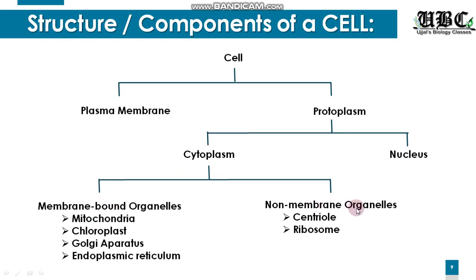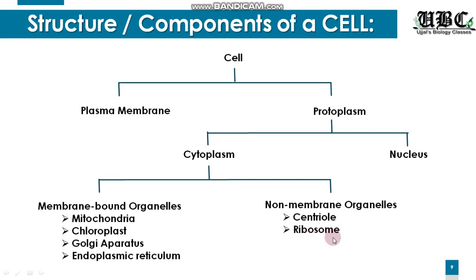Coming to the non-membrane organelles, we have centriole, we have ribosome. Now ribosome is present in both plant and animal cells. In a prokaryotic cell also, out of all these cell organelles, only ribosome is present.